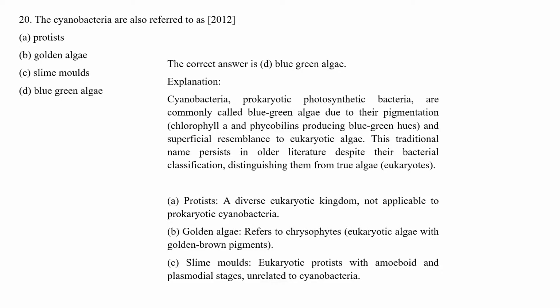True algae are mainly eukaryotic cells, and blue-green algae are prokaryotic cells. Protists are diverse unicellular eukaryotes, not applicable to prokaryotic cyanobacteria. Golden algae refers to chrysophytes, eukaryotic algae with golden-brown pigments, and slime molds are eukaryotic protists with amoeboid and plasmodial stages, unrelated to cyanobacteria. So the correct answer is that cyanobacteria are referred to as blue-green algae. Let's move to the next question.